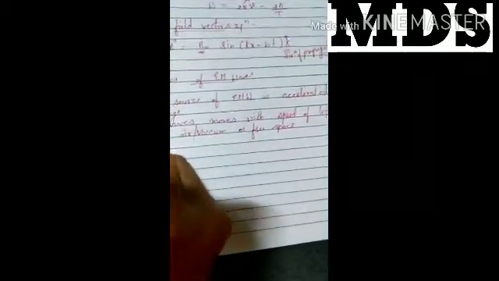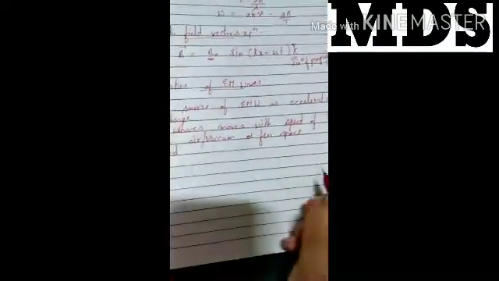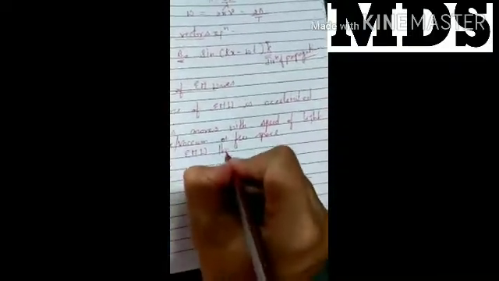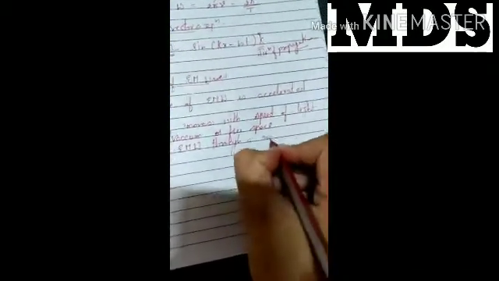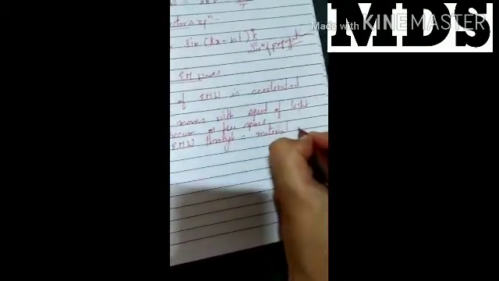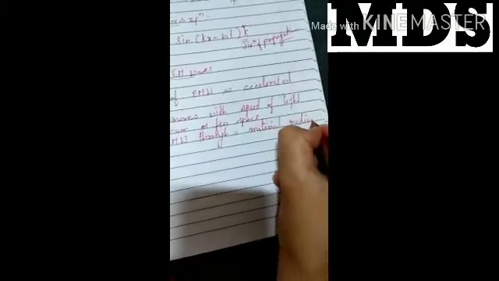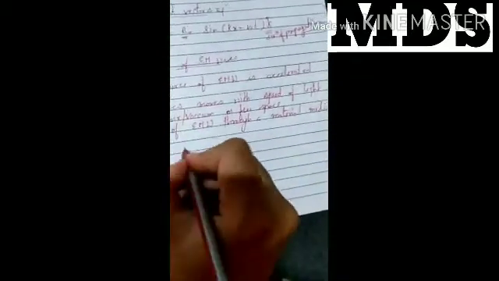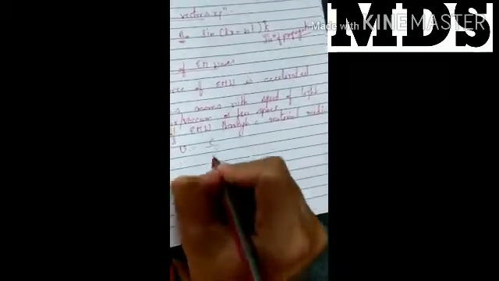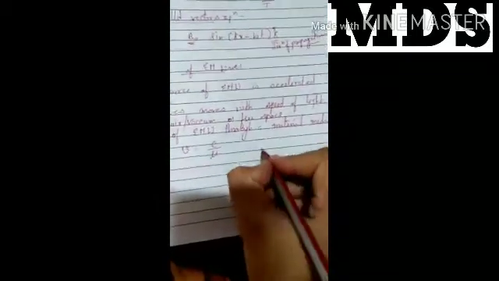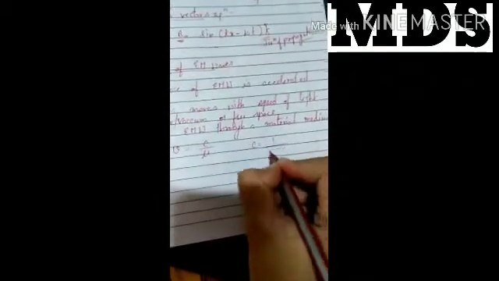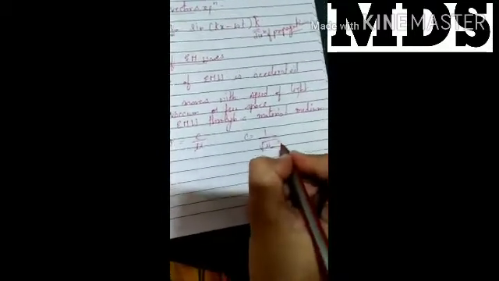Next, the speed of an electromagnetic wave through a material medium is V equal to c by mu, where c is the speed of light. We can write c equal to 1 by the square root of mu naught epsilon naught.